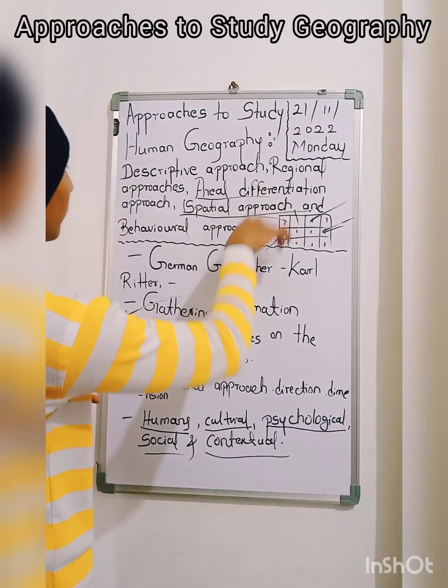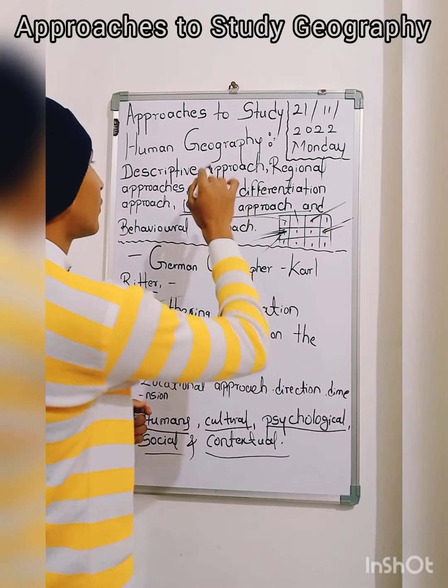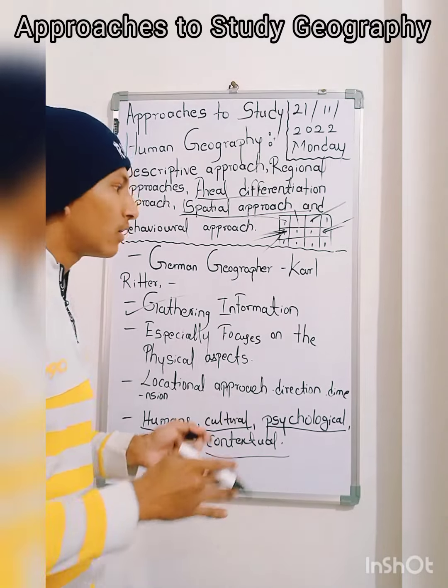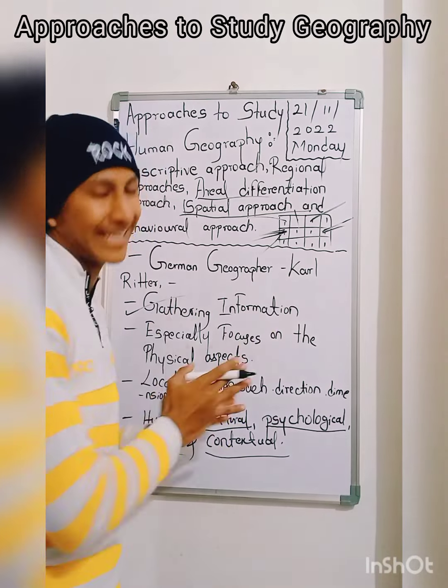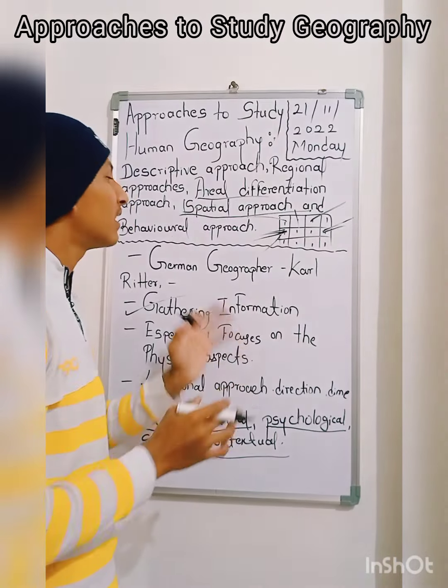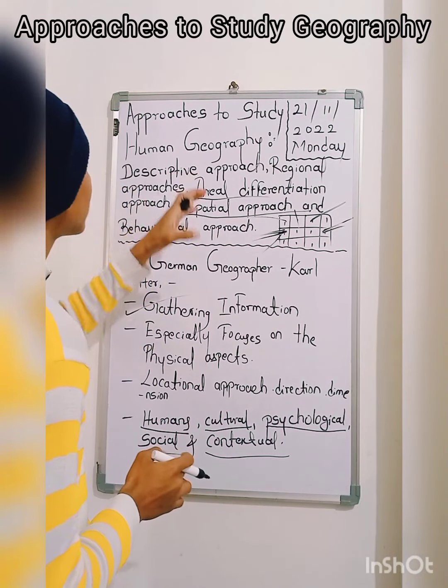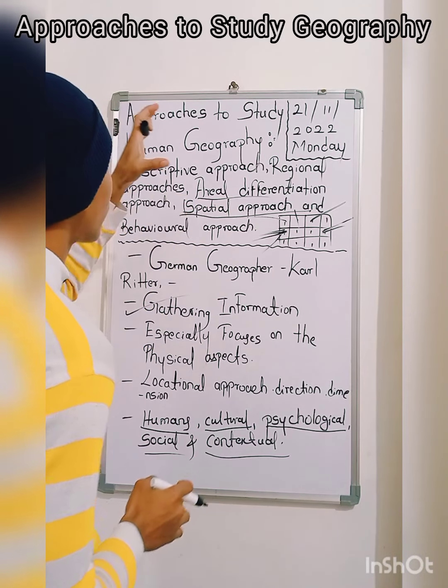These are the geographical approaches which help us to focus on a particular, specific thing. That we call the various approaches of geography.